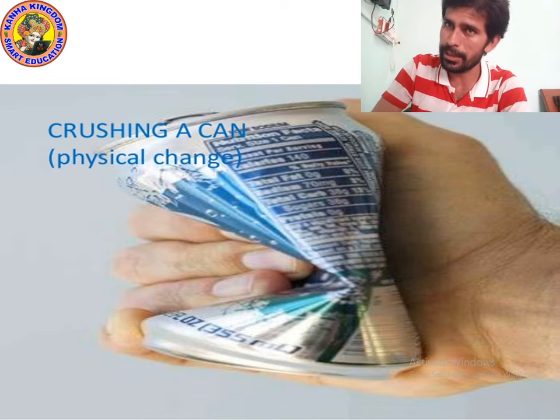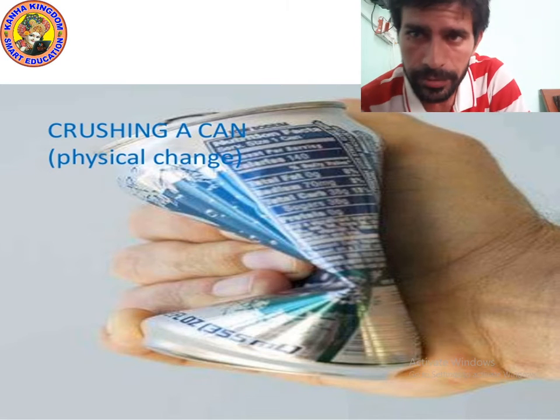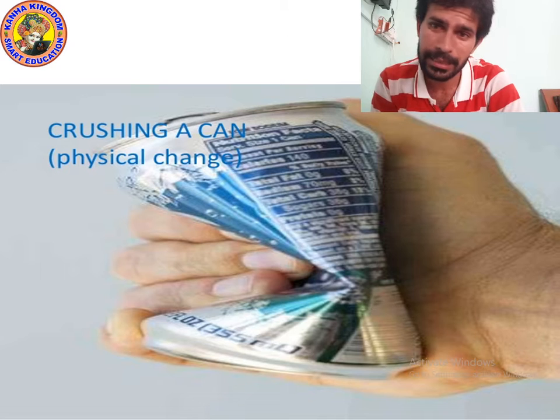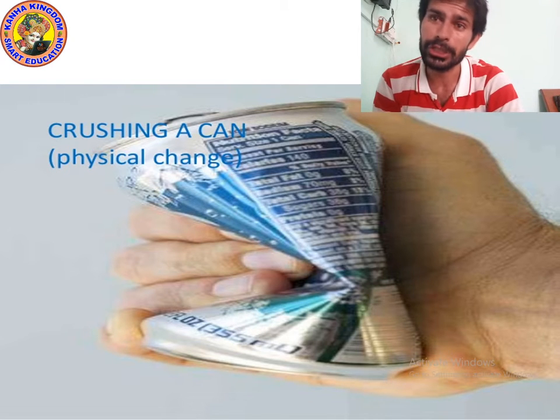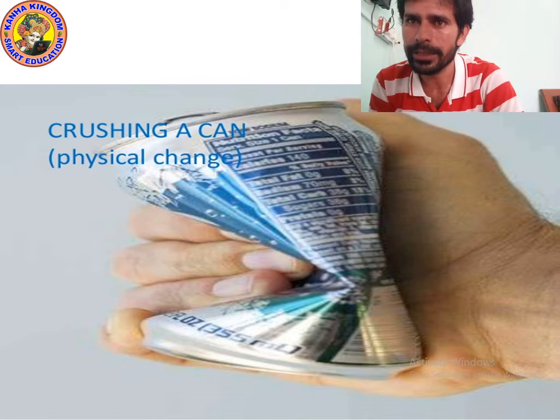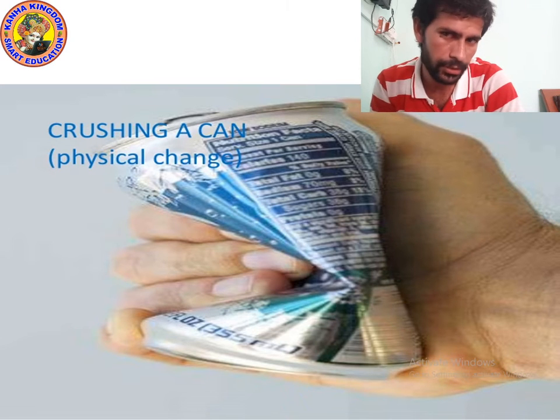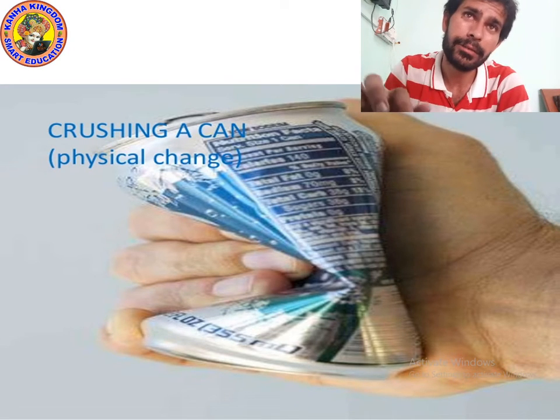We are not getting any new product, so it is not chemical change. So crushing of a can is an example of physical change and reversible change. We can say physical changes are reversible changes.